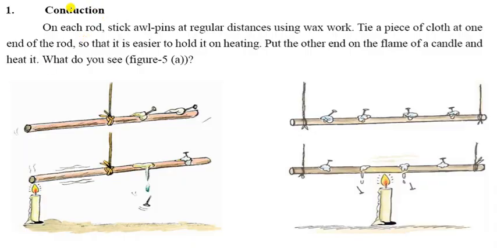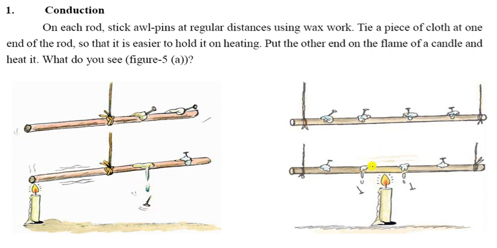Now come to the first type, conduction. Here is a practical showing how conduction transfers heat. This is a rod of iron with some wax, and nails are put in with the wax, and you can see both figures. Whenever one end of this rod is heated, the heat transfers to that side gradually, the wax melts and the nails drop to the ground.